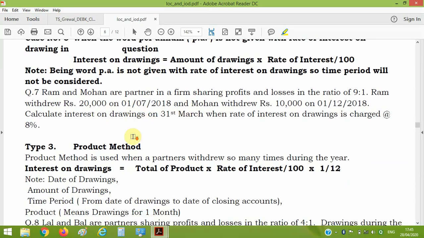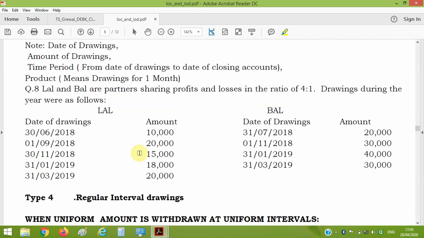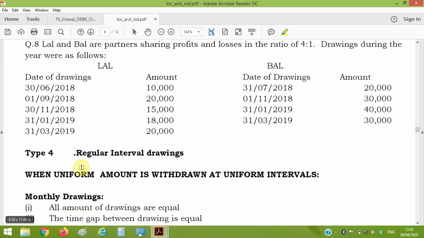Next, if there is an irregular drawing, I have explained what method will be utilized and how it is used. This is the amount and balance, and the date is given. You can compute the interest like I have explained in the example illustration.